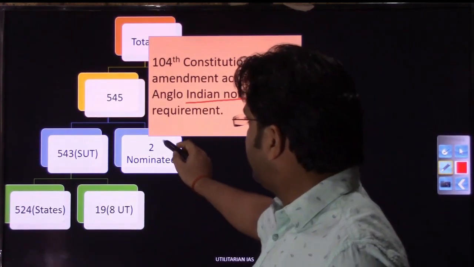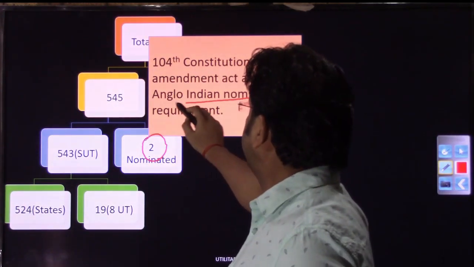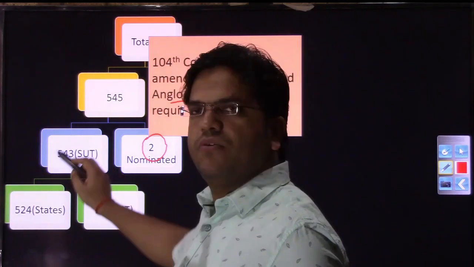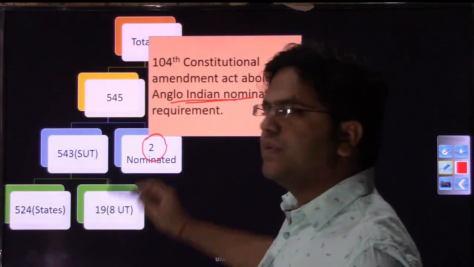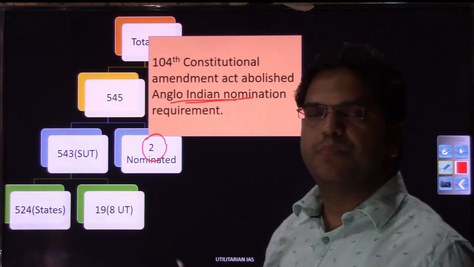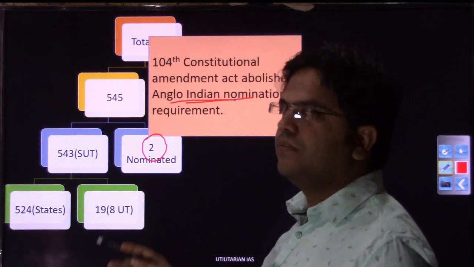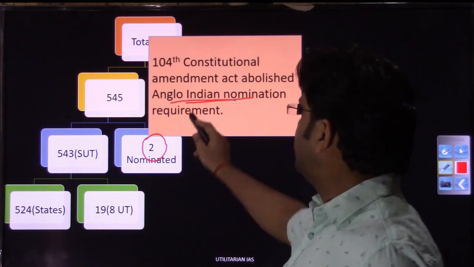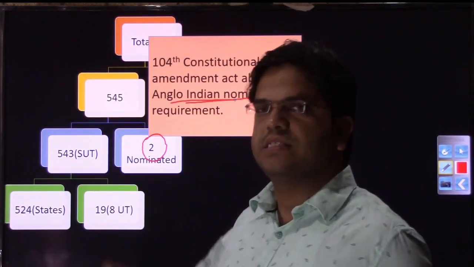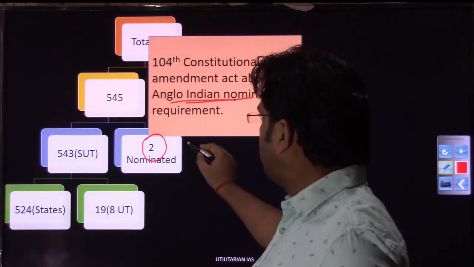There was a provision that if the president feels that the Anglo-Indian community is not adequately represented through the method of election, the president was empowered to nominate 2 members in the Lok Sabha. A similar provision at state level was that if the governor feels the community is not properly represented in the assembly, he had the power to nominate 1 member.